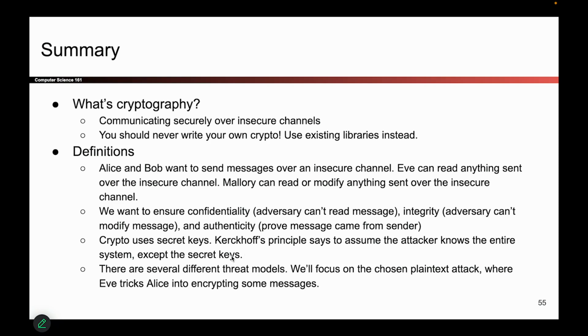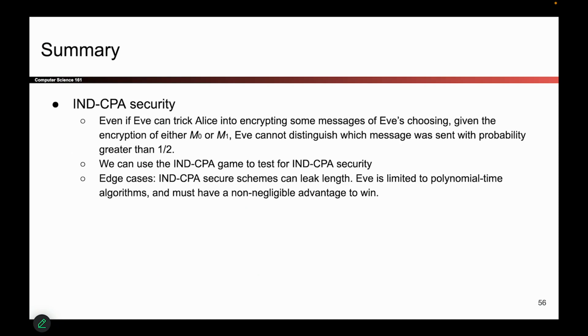That's very important. We also talked about various threat models, and we focused on the chosen plaintext attack, where Eve has the ability to trick Alice into encrypting messages that she wants, kind of like those allies in World War II. And finally, the most involved topic today was CPA security.